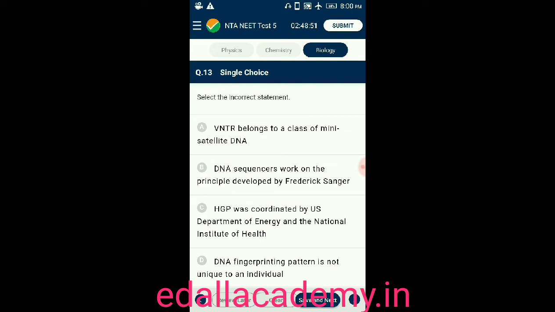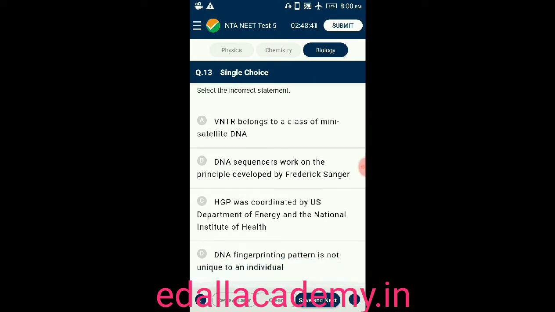Question number 13. Select the incorrect statement. Option A, VNTR belongs to a class of mini satellite DNA. Option B, DNA sequencing works on the principle developed by Frederick Sanger. Option C, HGP was coordinated by the US Department of Energy and the National Institutes of Health. Option D, DNA fingerprinting pattern is not unique to an individual.